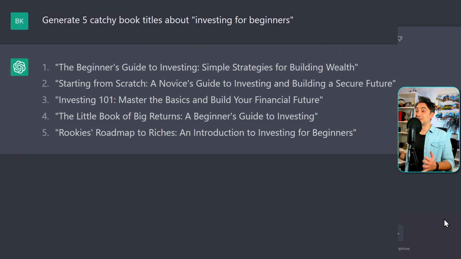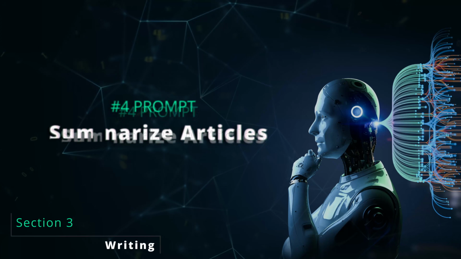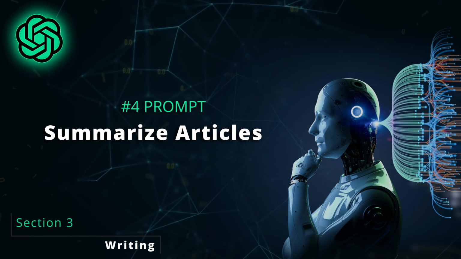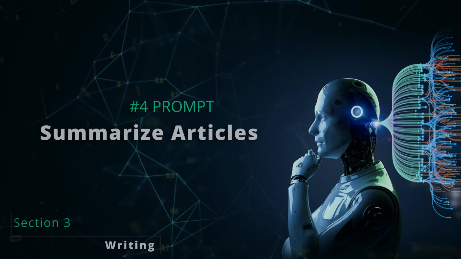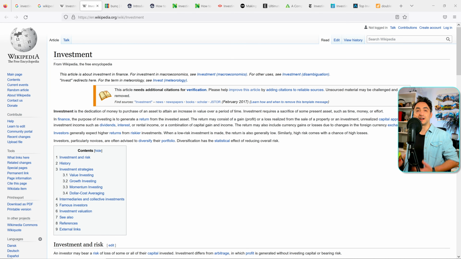I really love it. So now we have a niche, we have an idea, we have a title for our book, we have something in hand, and we can start writing the book. Alright guys, so the next step in the process of writing a book is to do research and gather information, like for example, reading books, articles, blogs, any online materials you find on the internet. And here we can use ChatGPT to speed up this very long process.